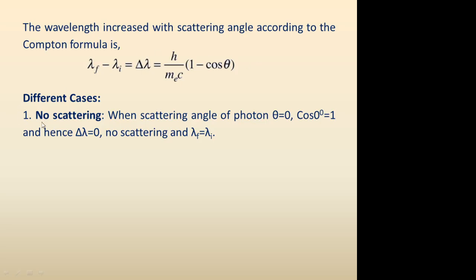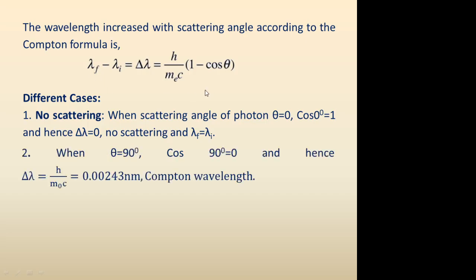When there is no scattering between the photon and the electron, the scattering angle of the photon theta is equal to 0, it means no scattering. The incident photon will travel in the same direction because it has not interacted with the electron in the target material. So cos of 0 is equal to 1, and hence delta lambda is equal to 0. It means no scattering. So the initial wavelength is equal to the final wavelength of the photon. That is proved in the equation also.